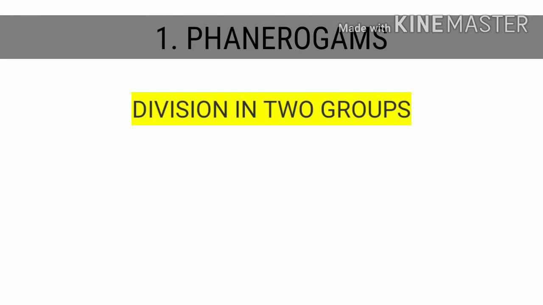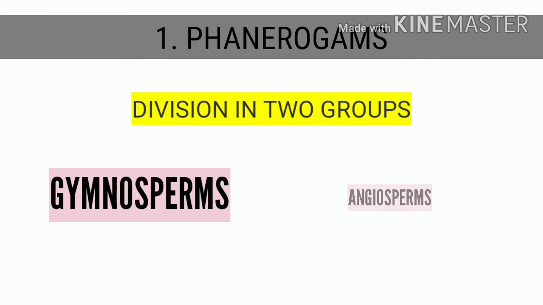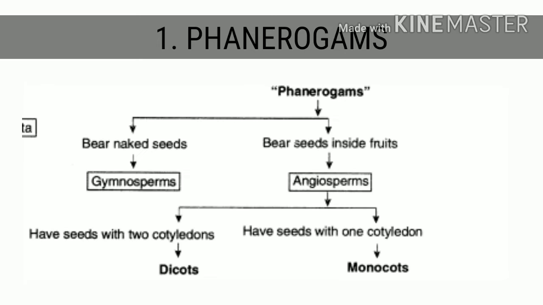Phanerogams are divided into two groups, that is gymnosperms and angiosperms, depending upon whether the seeds are enclosed in fruit or not.